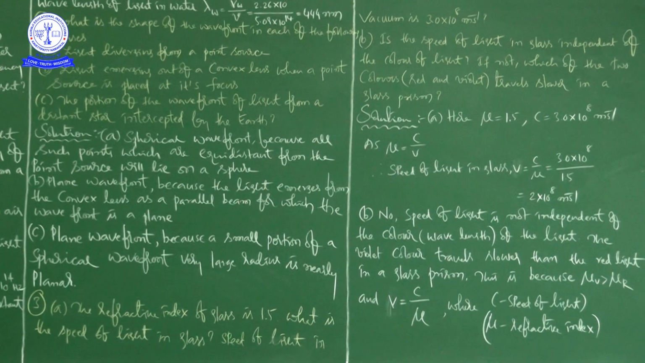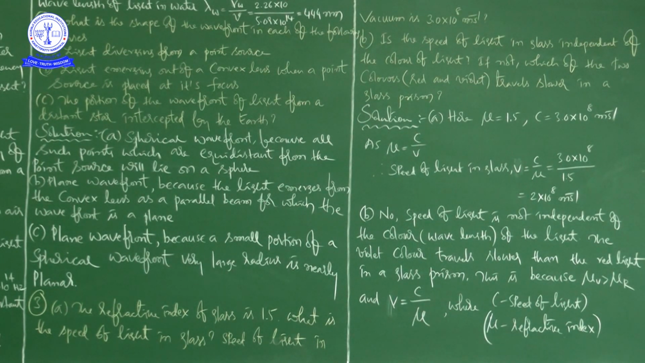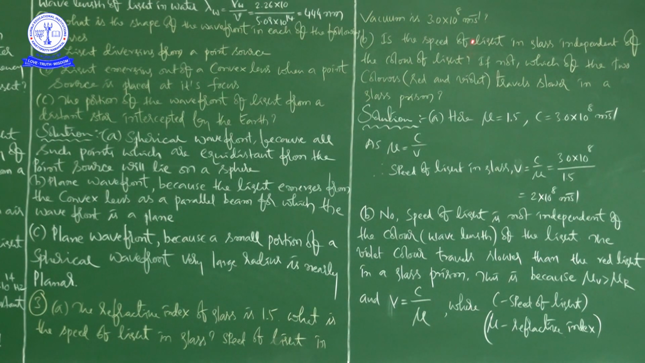Similarly, next, B is also there. Here, is the speed of light in glass independent of the color of light? If not, which of the two colors, red and violet, travels slower in a glass prism? First you have to say yes or no, then you have to give the reason, right? So first we are going to discuss A.